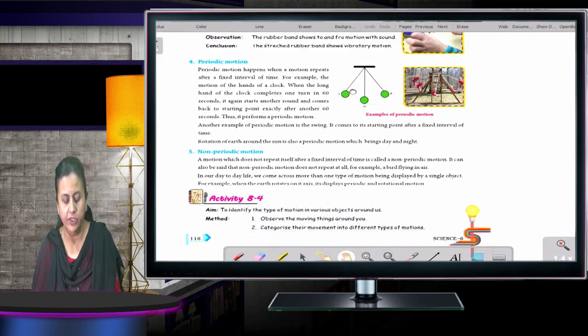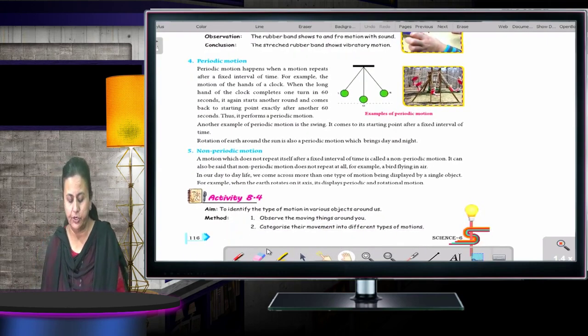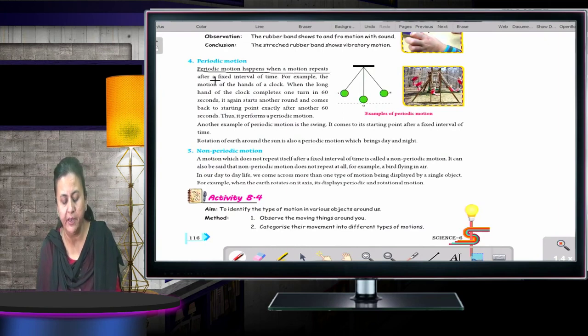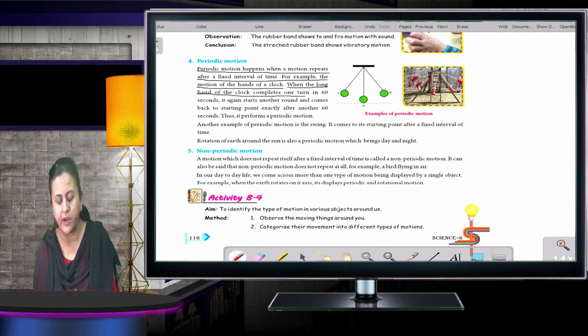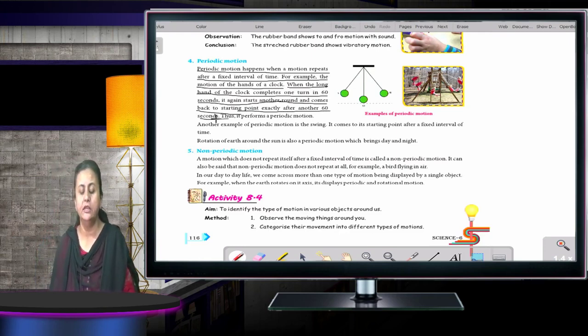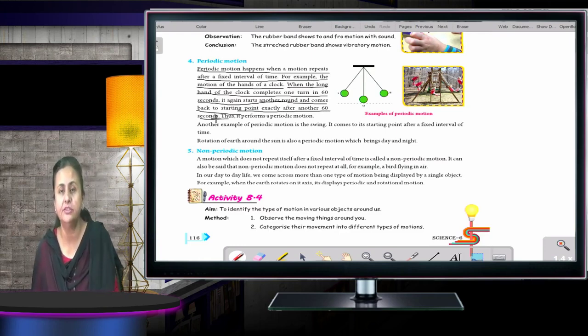We are going to start with periodic motion now. Periodic motion happens when a motion repeats after a fixed interval of time. For example, the motion of the hand of a clock. When the long hand of a clock completes one turn in 60 seconds, it again starts another round and comes back to the starting point exactly after 60 seconds. In periodic motion, it repeats after a fixed interval of time.